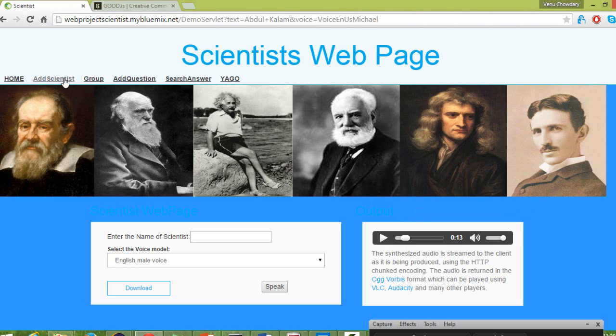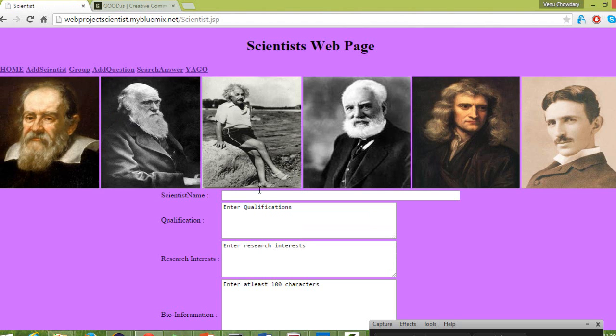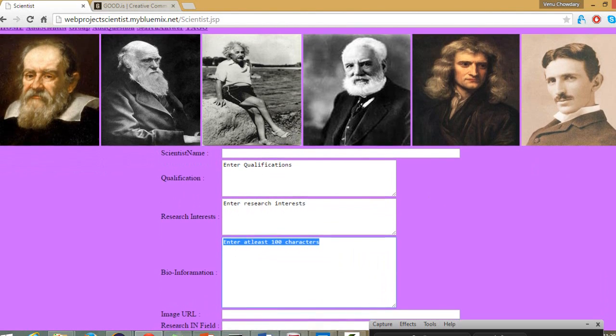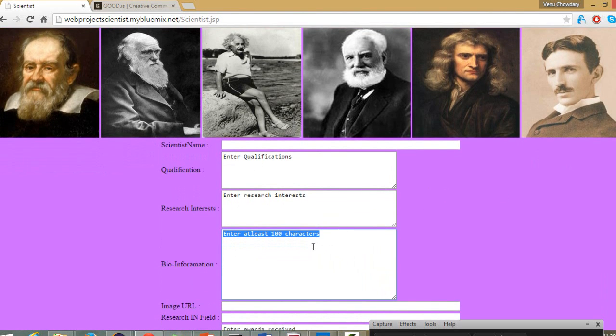This is one of the pages, and another page is add scientist. Through that you can add the information about the scientist. All this information will be stored in the cloud service which we created in IBM Bluemix. Here is the scientist name, the qualifications of the scientist, research interest, and the bio information. This is one of the important parameters, because whatever input we give in this bio information, we are going to pass to the IBM Watson user modeling services.